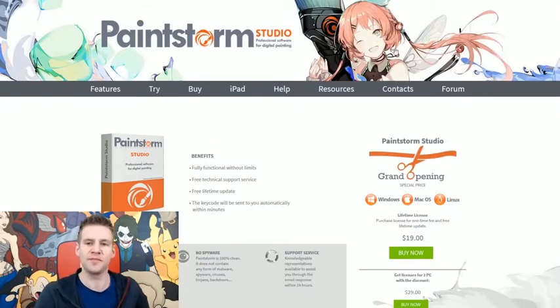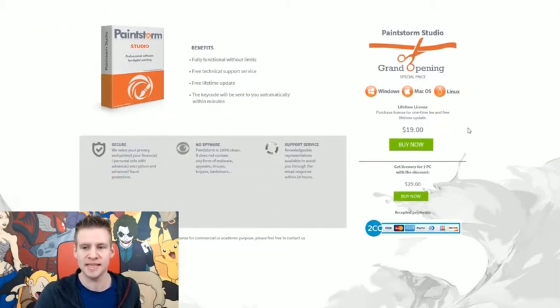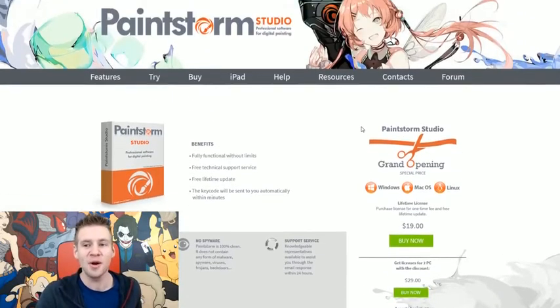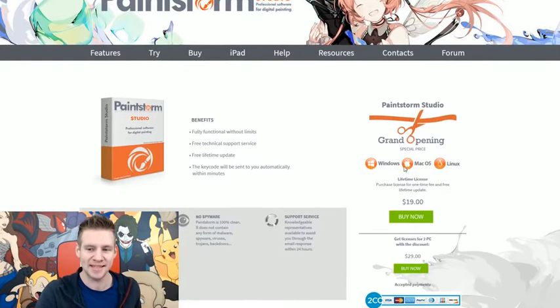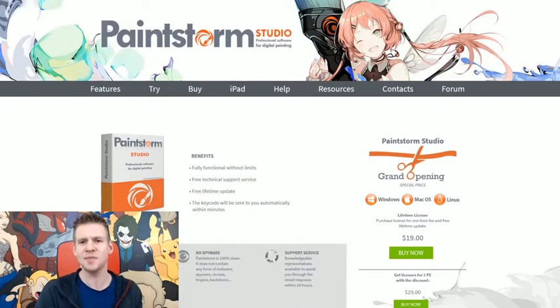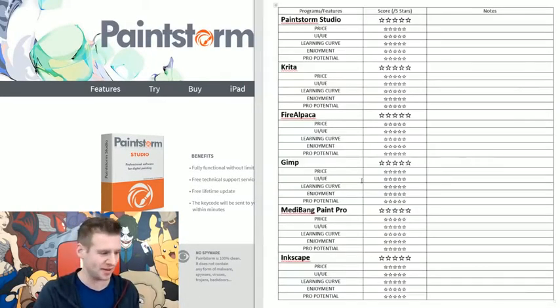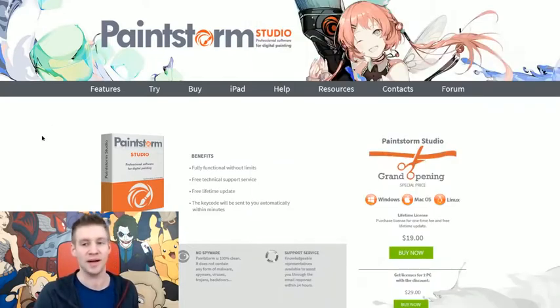So program 1, we have PaintStorm Studio. As you can see, this is the expensive program out of all of our programs here today. It's $19, but it's a one-time lifetime purchase. It is the expensive end of our program. In fact, I think all of the other ones are free, so that's probably going to get a lower rating on the price end for that. It's time to give this a go and see how it is to use.